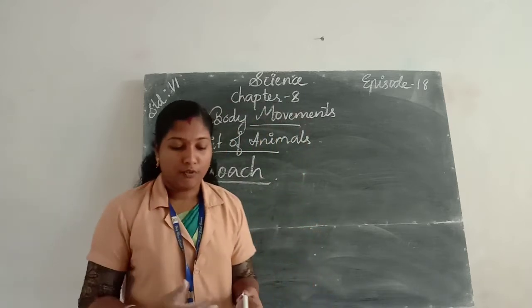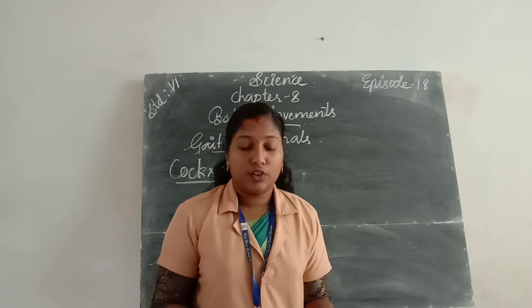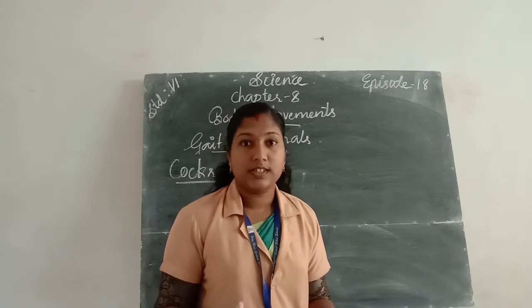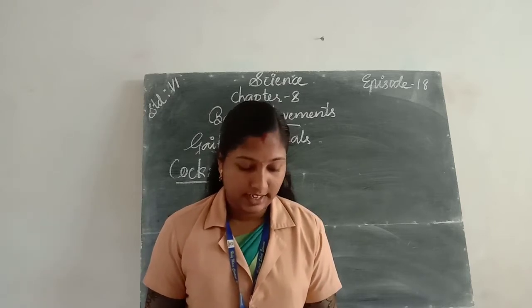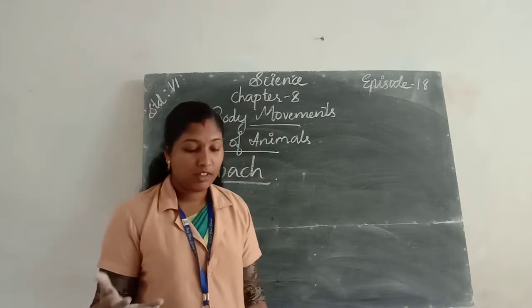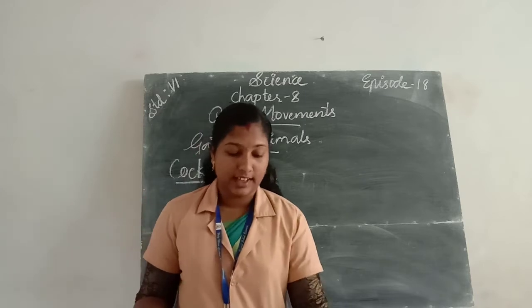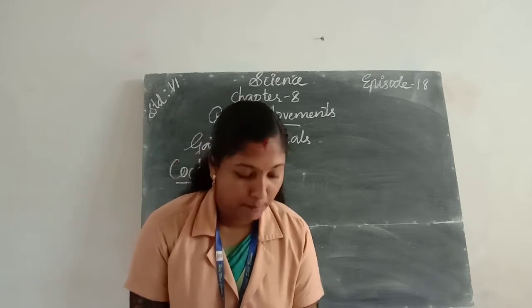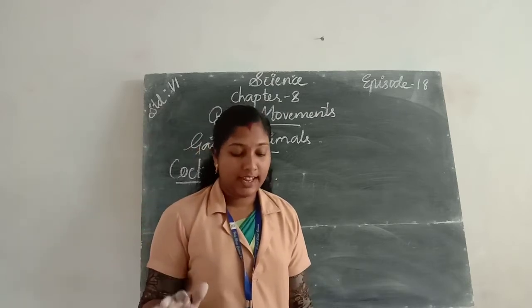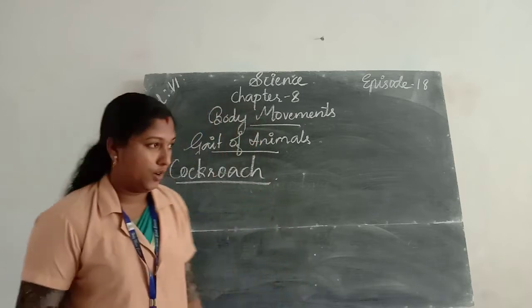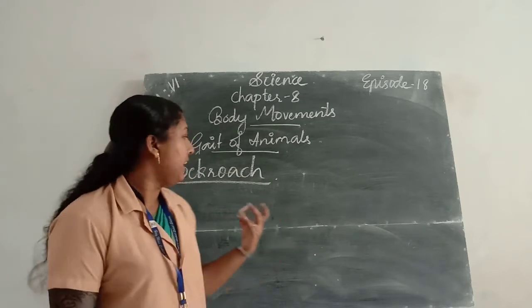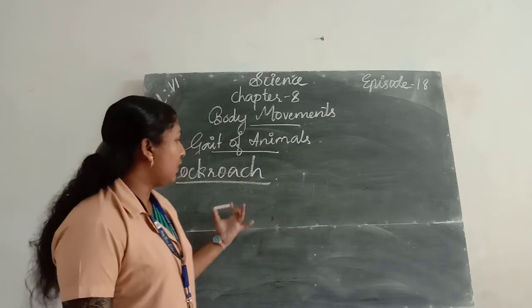The body of cockroach is covered with a hard outer skeleton. This skeleton is made up of a number of plates joined together, and that permits movement. So these plates help in the locomotion of cockroach.